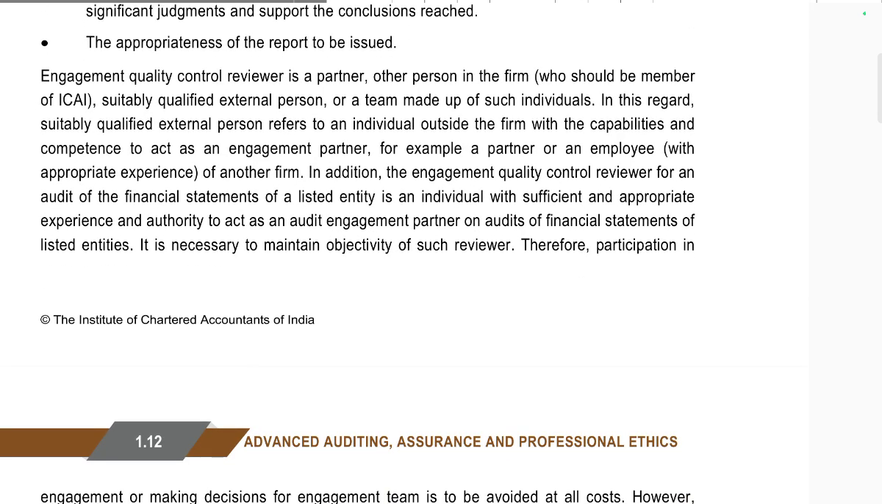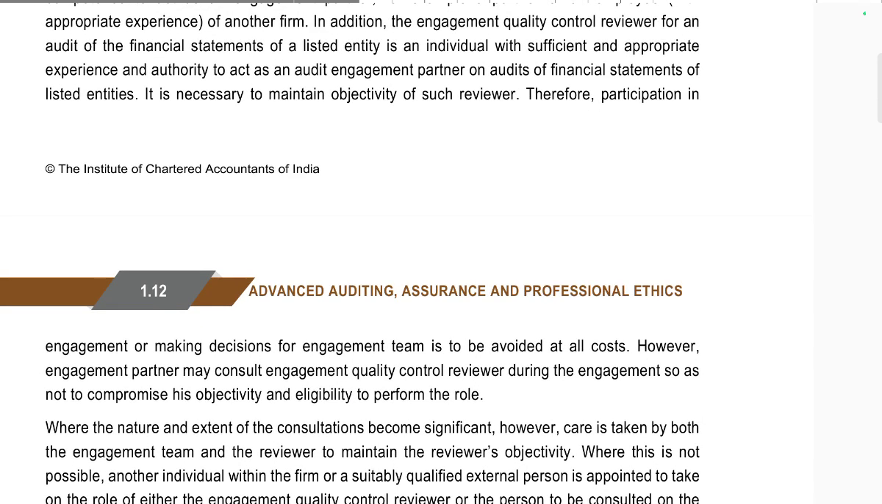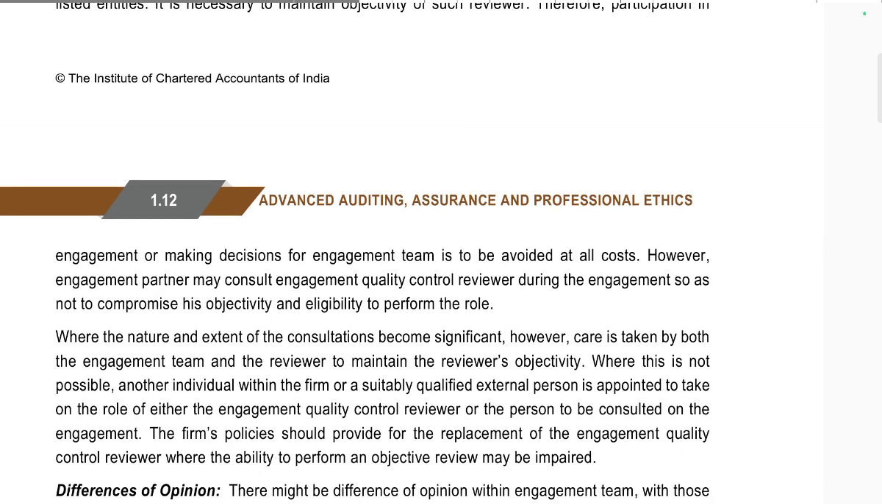Okay. In addition to the engagement quality control review for the audit of financial statements of listed entities, the reviewer should have sufficient and appropriate experience and authority, and should not be the audit engagement partner or part of the audit engagement team. This is necessary to maintain the objectivity of the review. Therefore, the reviewer should not be a member of the engagement team.